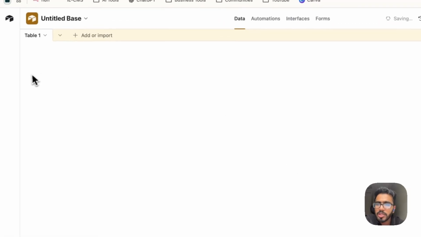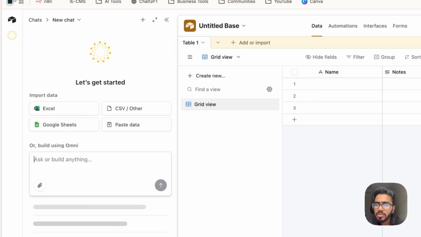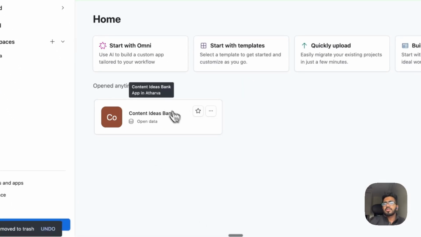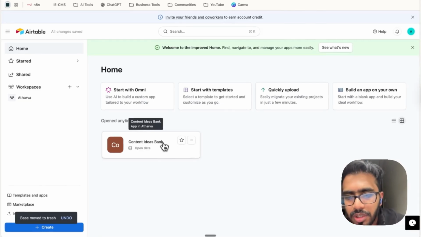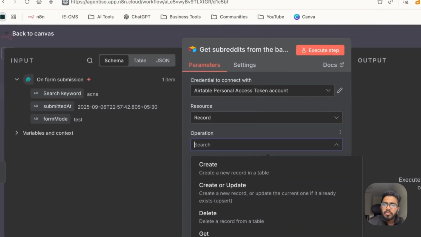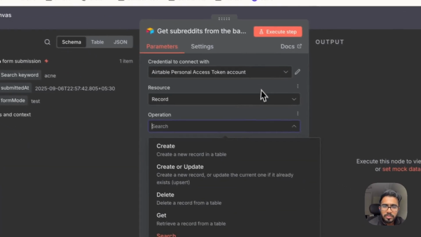And this is how your database will be created. I'll delete this database because I already have one. I'll add the template for this particular database in the description below so that you can directly insert it. Come back to the N8N workflow, and now you